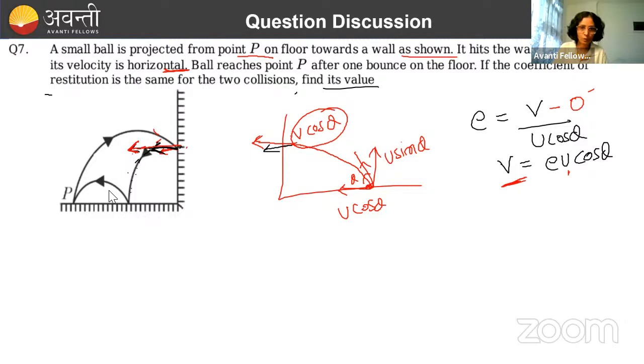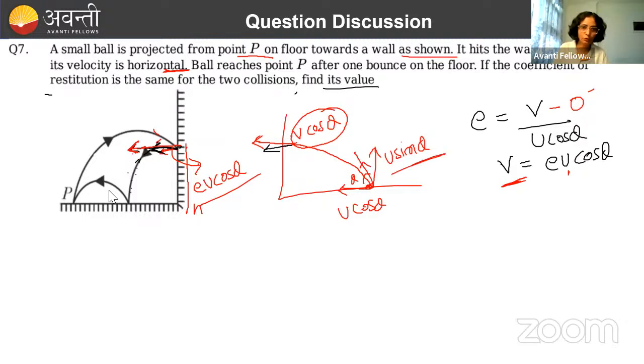Clear है? Okay. So what's happening here now? As it is coming down, what will happen? It has horizontal velocity of how much? EU cos theta. This is the horizontal velocity of this ball. And as it will come down from the maximum height, it will gain that vertical velocity. Done. So what was the vertical velocity?